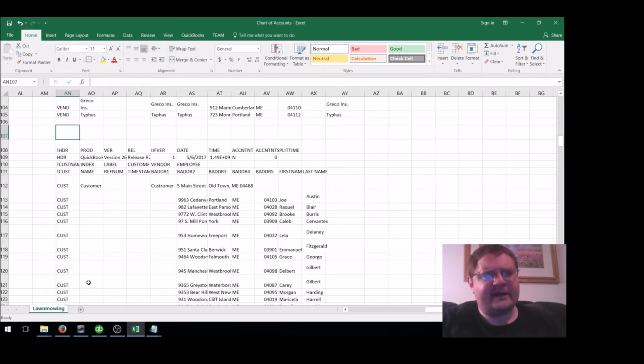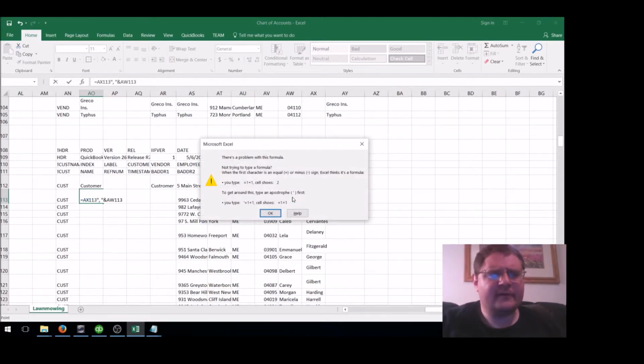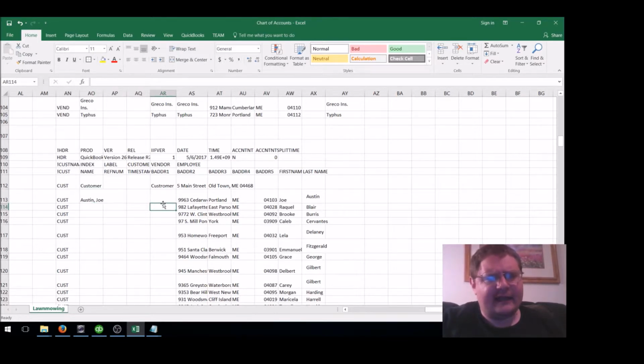And we're going to go back up and we're going to grab Austin. I'm going to use a parenthesis and we're going to use comma, space, and use an and sign, or concatenate if you're familiar with it, and grab the cell Joe. I guess I needed to put an and sign here in front of the first period. That way we can grab the customer, and I'm also going to equals AO.